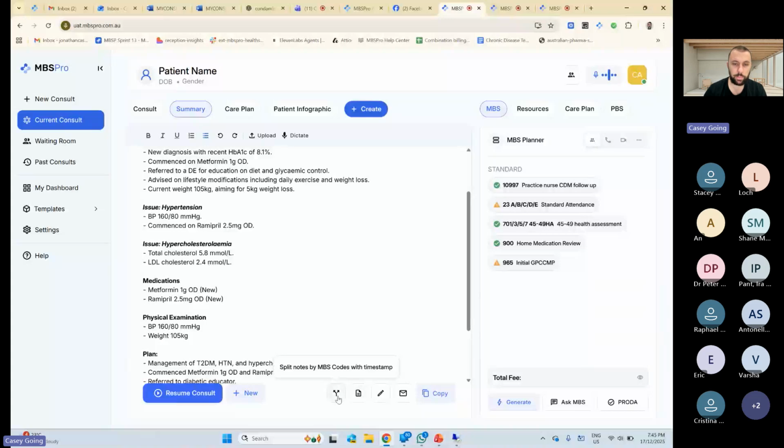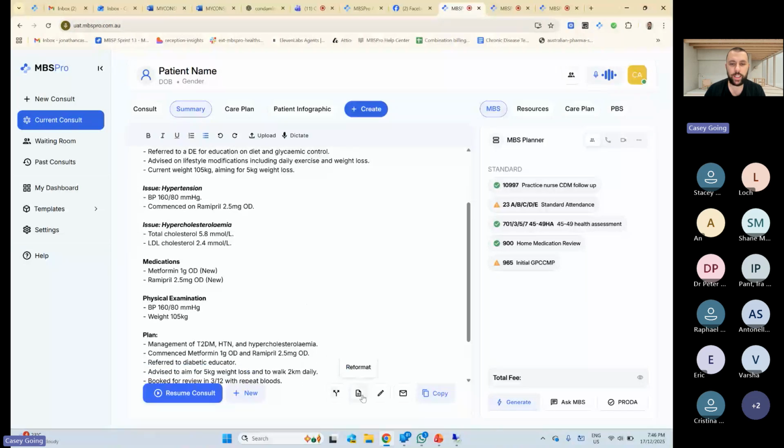There is our MBS splits, which will split your note based on timestamps. We're constantly looking at that one to make it a bit better. It's a tricky one that we've been at for a while. What it does is it looks at the transcript. So the patient has talked about their sugars, and then they've talked about their pregnancy, and they've talked about their sugars again. So if those things are unrelated, you could bill, say, a 23 and a 16500. It looks at the transcript, estimates the time associated with each individual thing that you did, and then splits it up with time. It's a constantly evolving thing because it's a hard thing to get really accurate. So we're working on that.